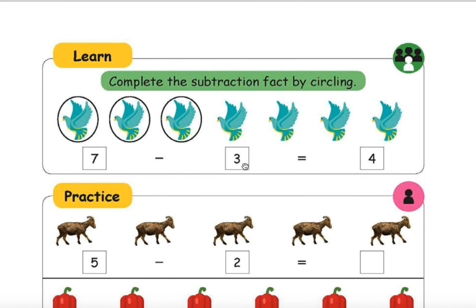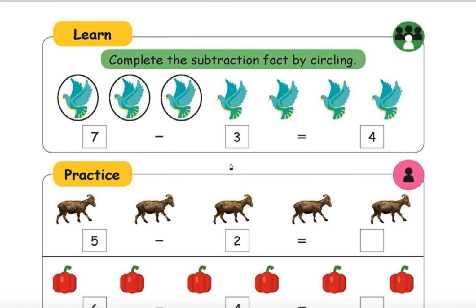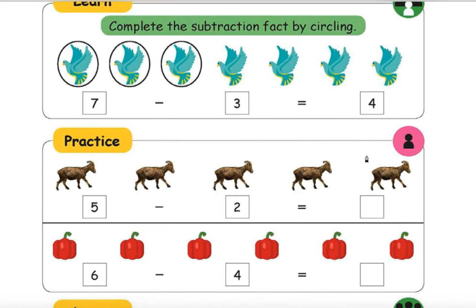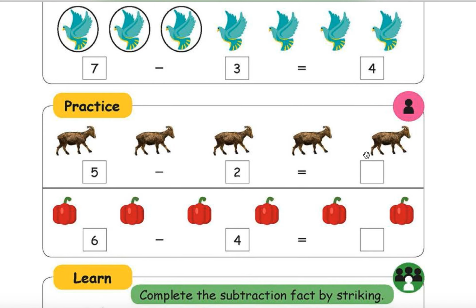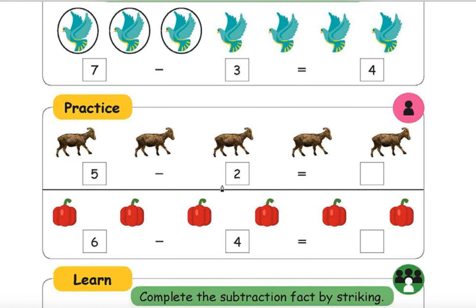Complete the subtraction fact by circling. 7 minus 3, 4. Okay, whichever you are taking away, you just circle and count the remaining and place it here. That is what you have to do. Out of 5, how many left? 2 are left. Okay, we will circle 2, what is the big deal? Circle this one and this one also.